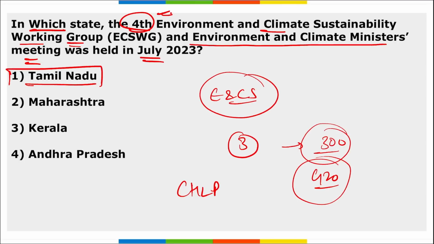So coming back, remember this high level principles for sustainable and resilient blue ocean based economy. This was a Chennai high level principle for sustainable and resilient blue based economy. This was adopted by G20 members. Then next, remember, where was this 4th edition of this climate sustainability working group meet held? It was held in Chennai, Tamil Nadu, and 300 delegates from G20 member countries participated here. Right?